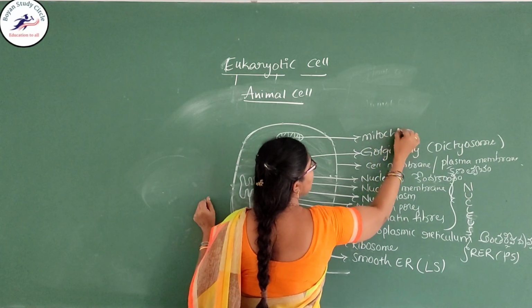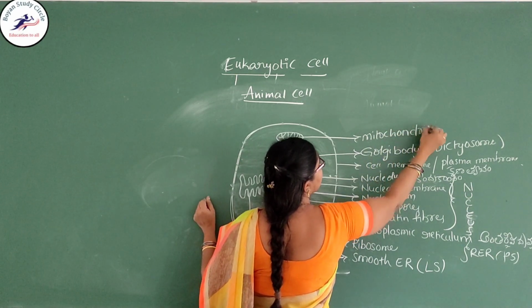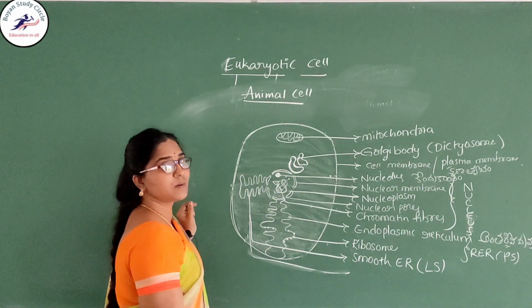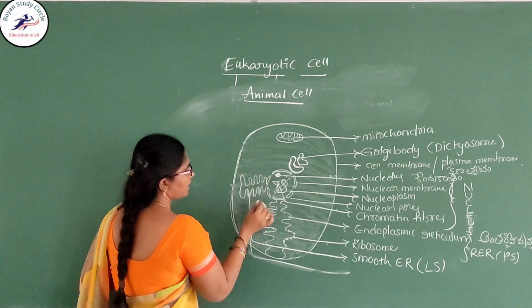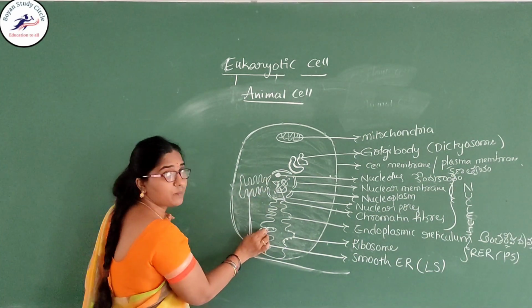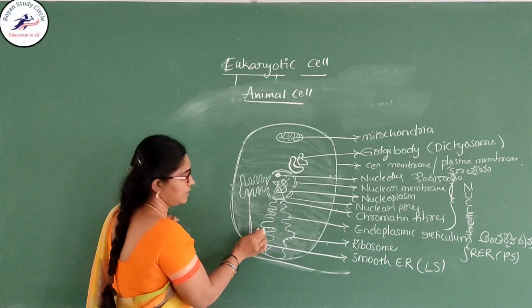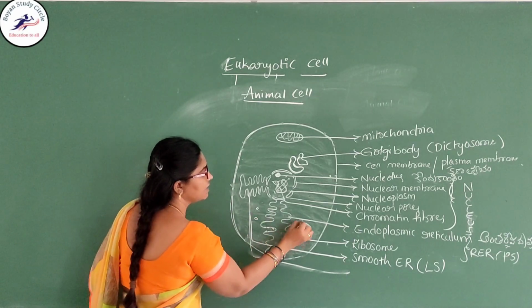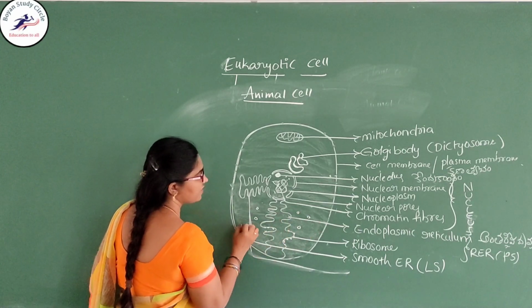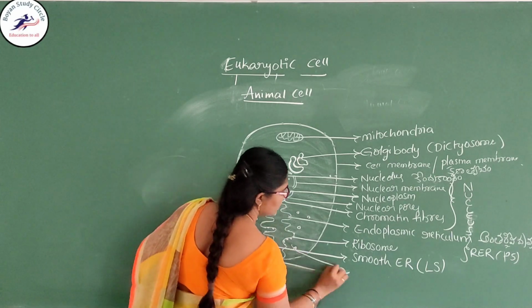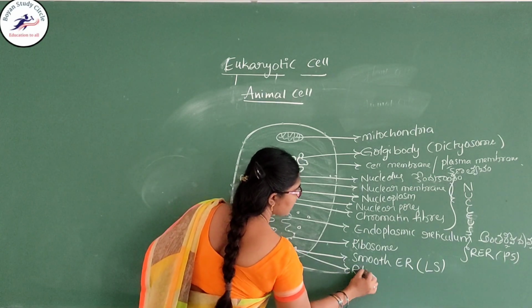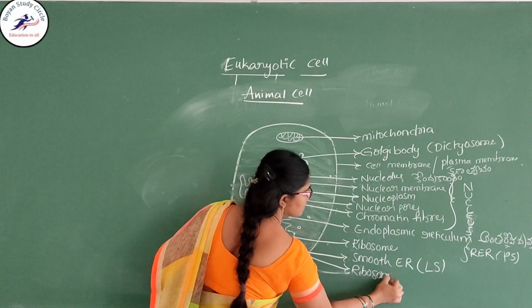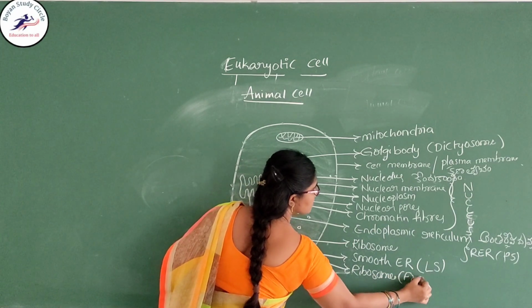The mitochondria is the powerhouse of the cell. Ribosomes are not only present on the ER but also in free form. These are called the free ribosomes.